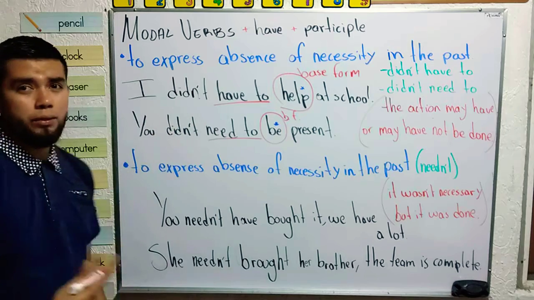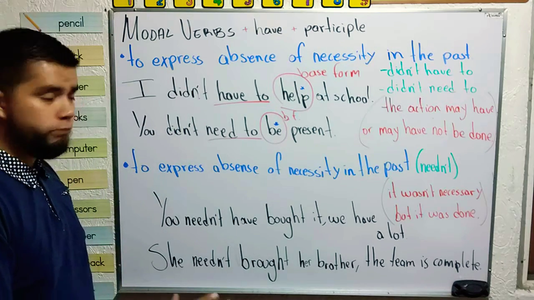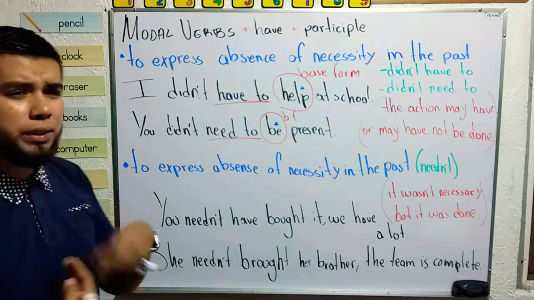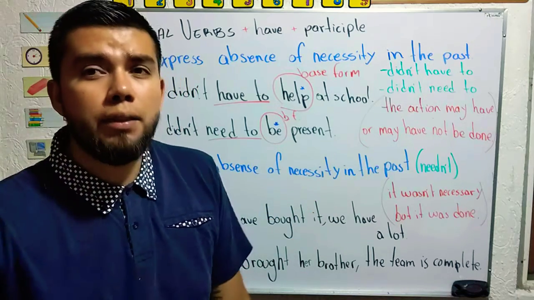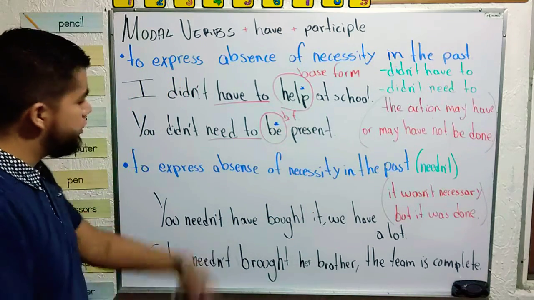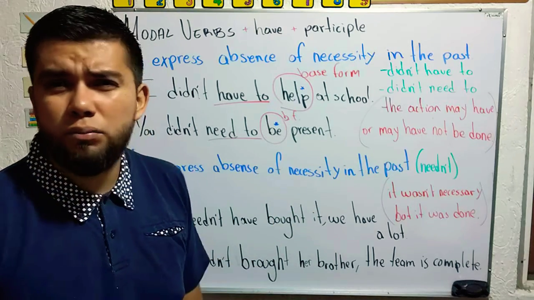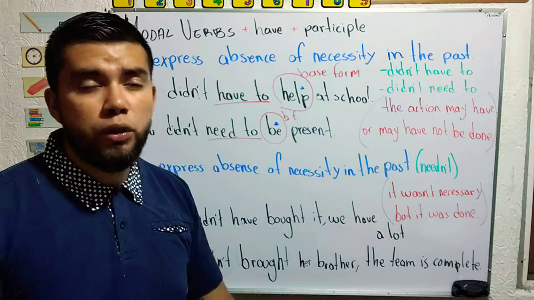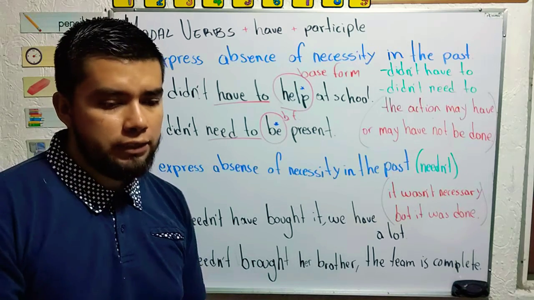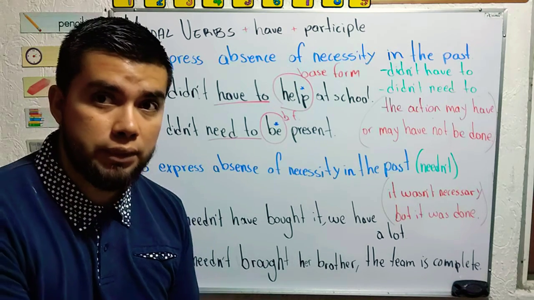And we're using the auxiliary didn't. But remember, it's only to express the absence of necessity in the past. Like, "Oh, you didn't need to be present." It wasn't necessary. But we don't specify if at the end you were present.